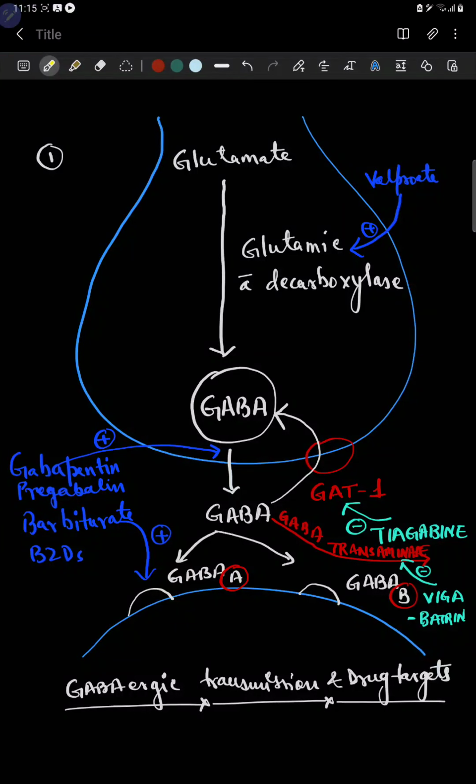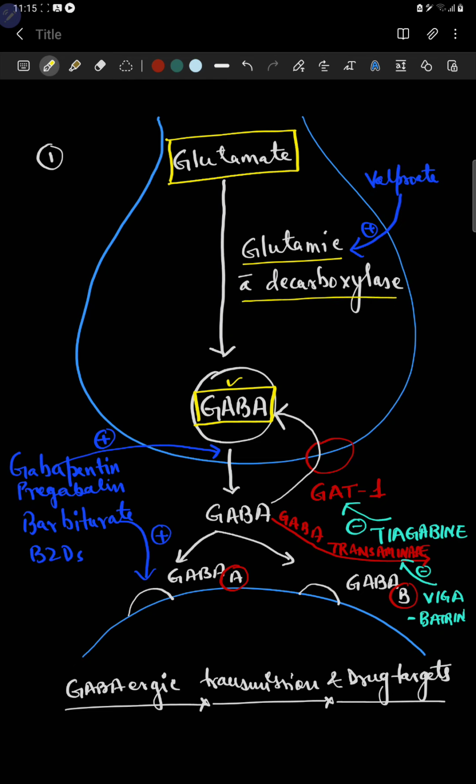Let's start and discuss something about GABAergic transmission and drug targets. So, glutamate, as we know, is an excitatory neurotransmitter, and GABA is an inhibitory neurotransmitter. But did you know that glutamate and GABA have a relationship? That is, glutamate is converted into GABA with the help of an enzyme, glutamic acid decarboxylase.